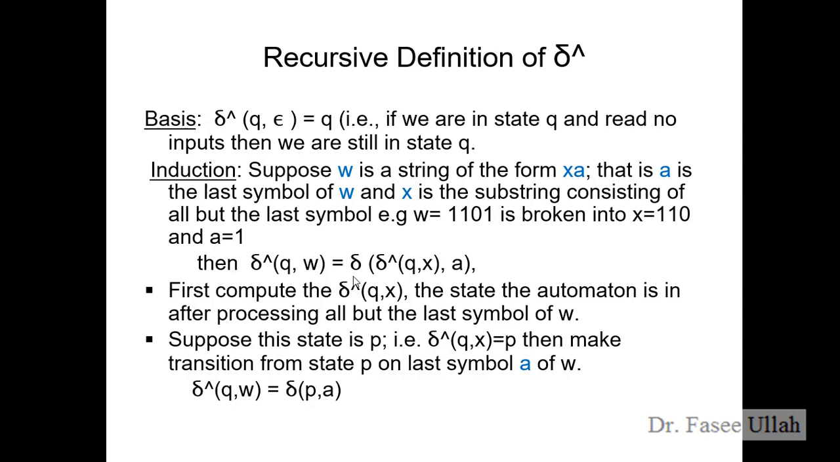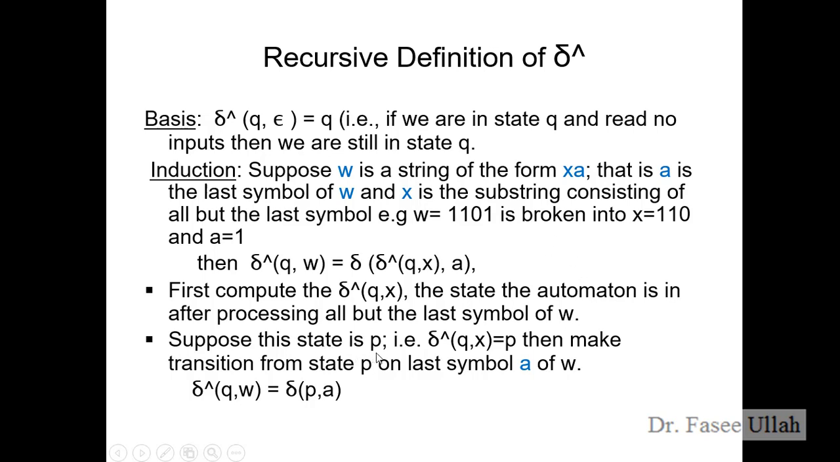So most probably you will understand with some example. Let me read from here. First compute the value of the transition function. So we know the starting value of the X, which is from here. The state automaton is then after processing all but the last symbol of the W. This is the same thing I explained over here.